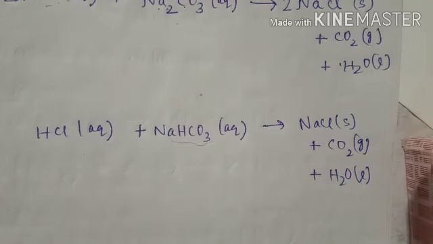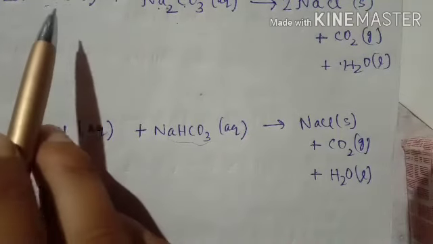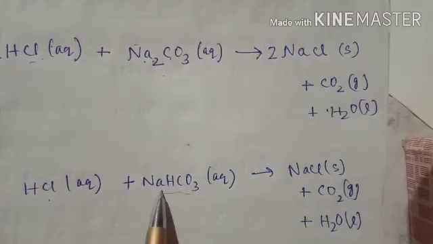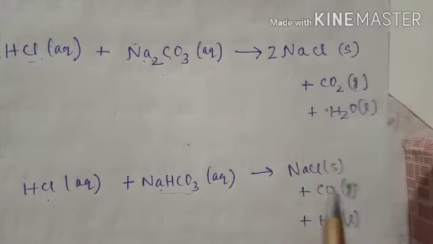It's already balanced. So we know from this reaction that when acid reacts with metal carbonate or metal hydrogen carbonate, they will form these products. In both cases it forms carbon dioxide.